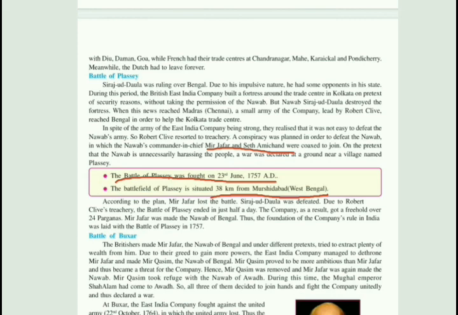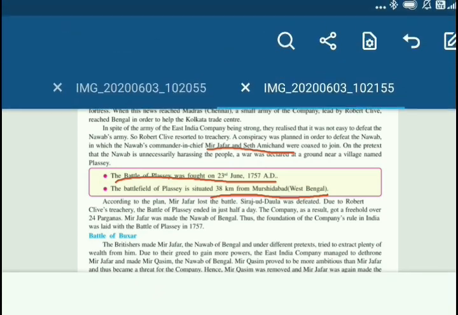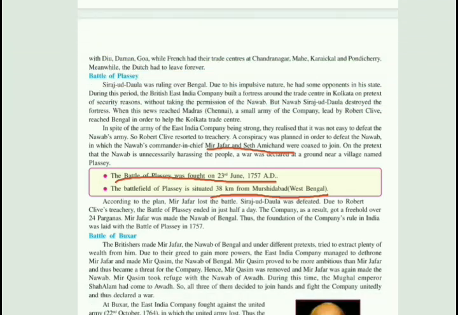So ending with this battle, we have seen that there was a war fought between the British East India Company and the Nawab of Bengal Sirajudullah. It was fought on 23rd June 1757, and this battle was won by the British East India Company due to the conspiracy of Robert Clive.